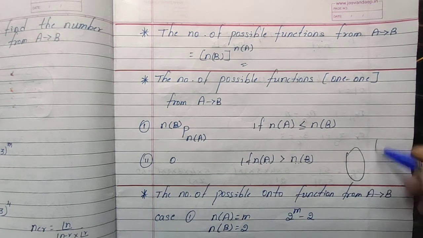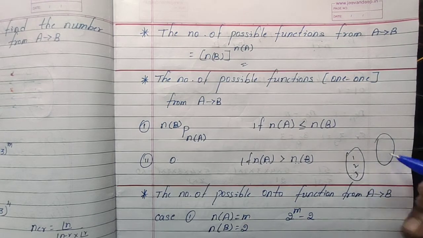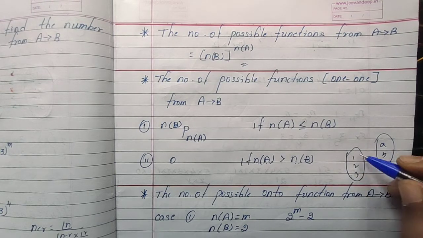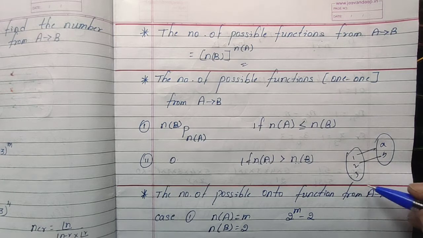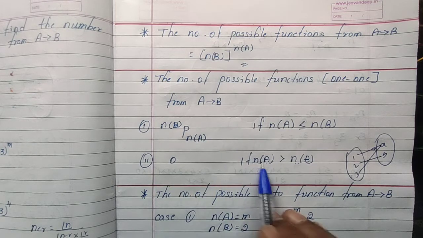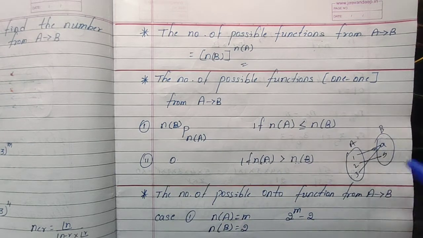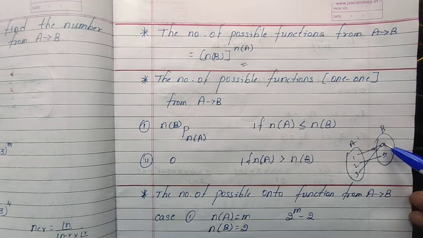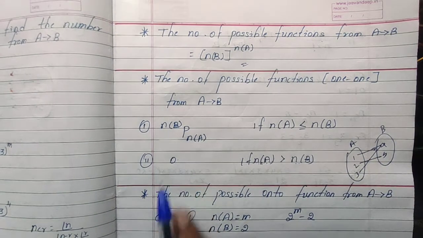For example, suppose here are 1, 2, 3 as elements, and here A, B. Okay, 1 to 1 is not possible. Either this will be a many to 1 function. For that case, this is set A, set B, if n(A) is greater than n(B), the number of 1 to 1 functions is 0.